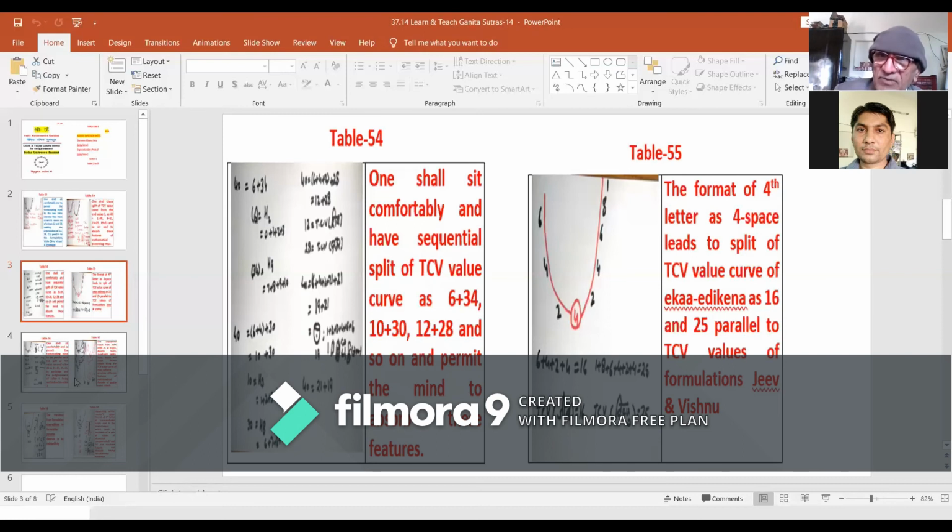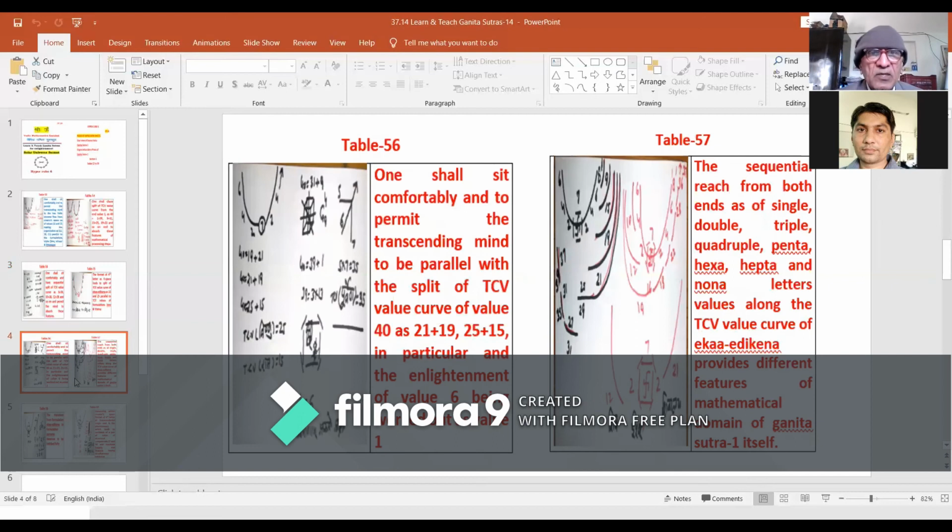Vedic mathematics of the Ganita Sutras are formatted to unfold themselves parallel with the unfolding process of our solar universe. One shall sequentially continue, and table 56 and table 57 are helping us to have a comprehensive view of this threefold case inherent in this format.